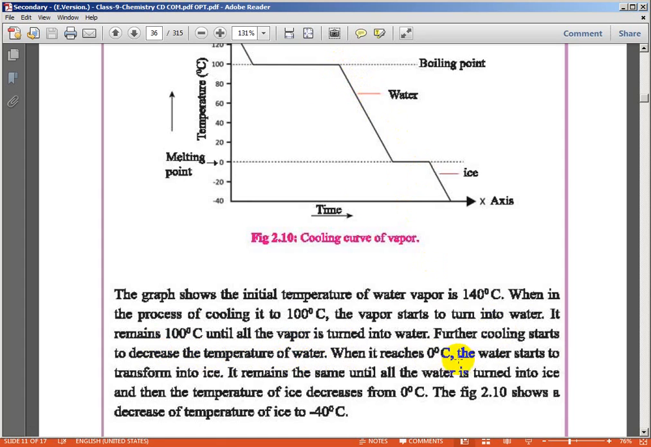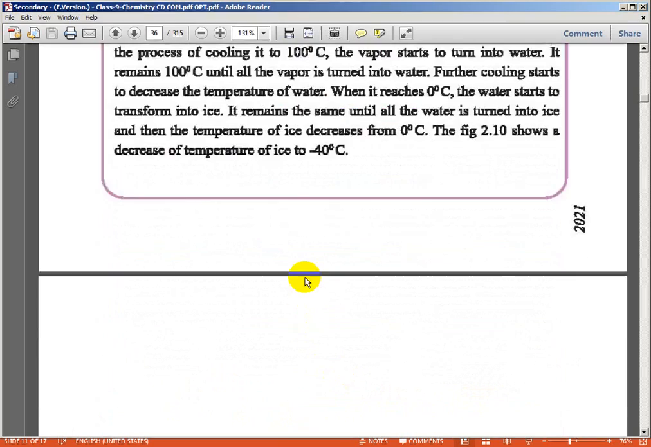When it reaches 0 degrees Celsius, water starts to transform into ice. It remains the same until all the water is turned into ice. Then the temperature of the ice decreases from 0 degrees Celsius. The figure shows the decrease of the temperature of ice below 0 degrees Celsius. This is the cooling curve.